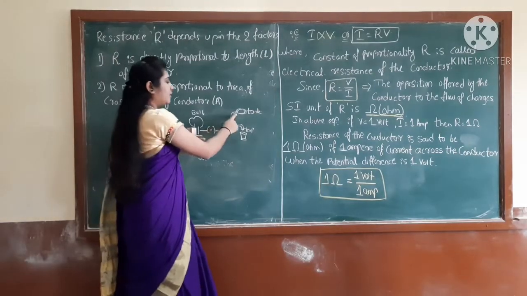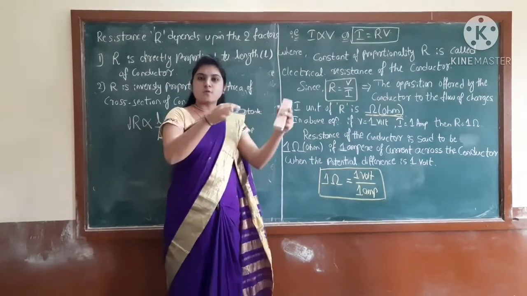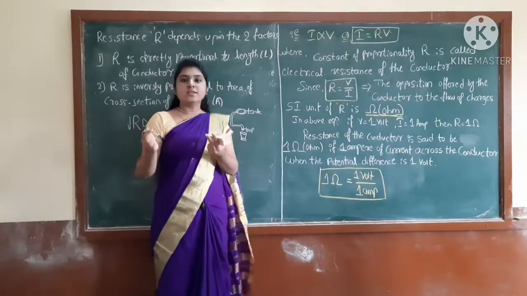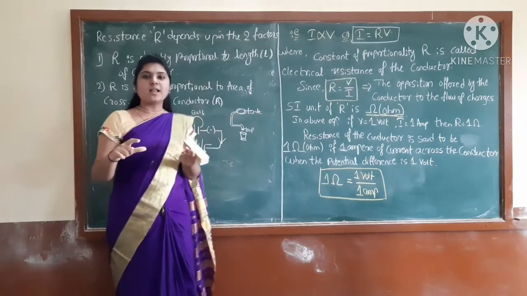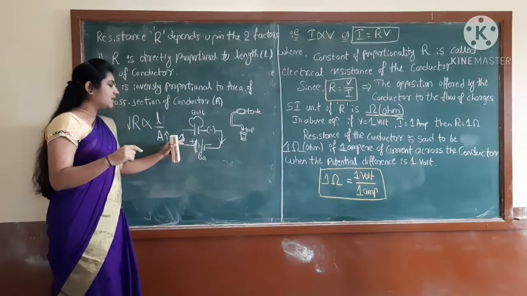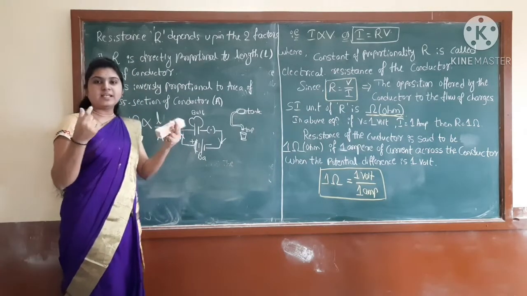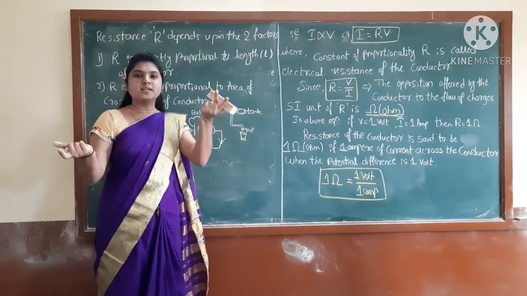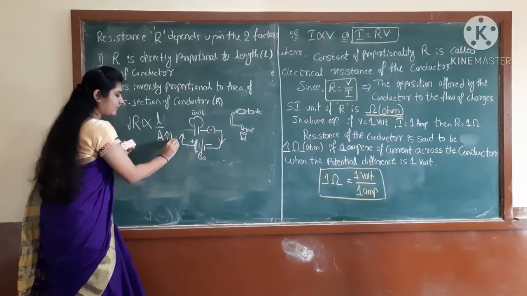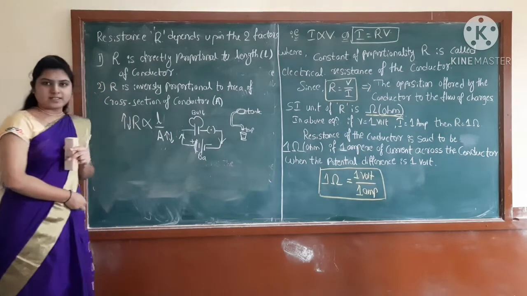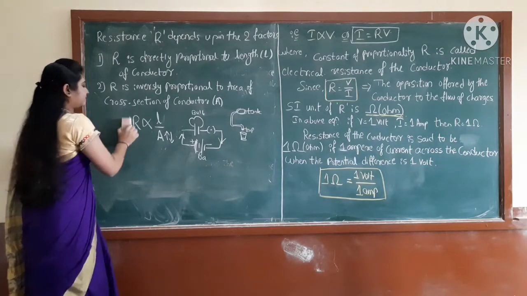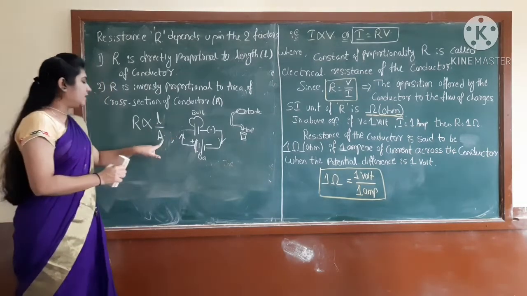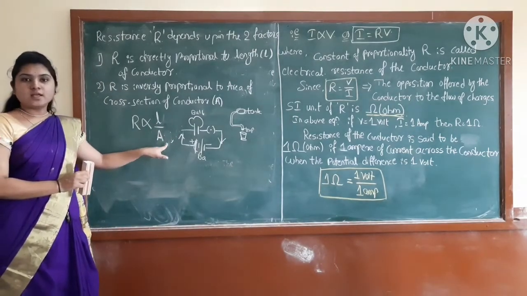If the area of the pipe is less, the water will come less, then my bucket will fill in more time, right? So what will happen here? If the area of this wire is less, then the flow of charges will also be less, current will be less, resistance increases. Area decreasing, resistance increasing. Correct? That's why we can say resistance is directly proportional to the length of the conductor and inversely proportional to the area of the cross section.